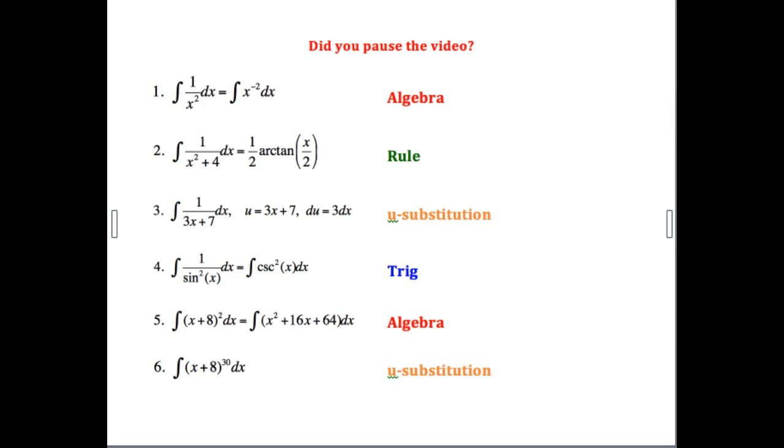Number 5, x plus 8 squared. Well, I'll tell you, my algebra teacher would get pretty mad at me if I didn't FOIL that out and get x squared plus 16x plus 64. So that's what I would do, and then use some simple rules of calculus to get the answer. On the other hand, if my algebra teacher told me to multiply out x plus 8 to the 30th power, I'm not sure I would listen to that algebra teacher. So rather than doing that, this would be a u sub, where u would be the inside x plus 8, and du would be 1 dx, and you'd be on your way to solving the problem.